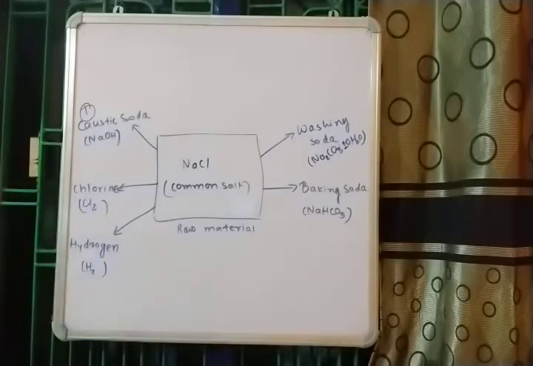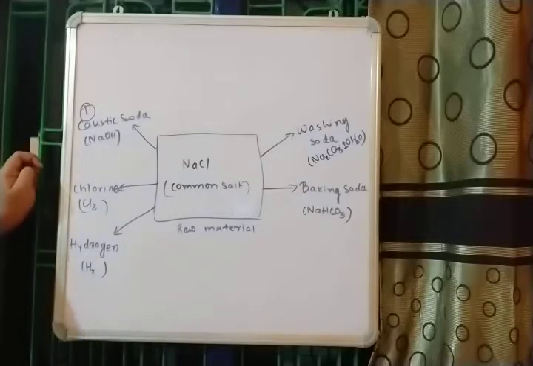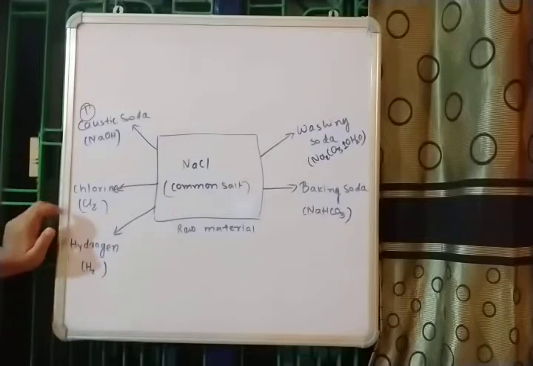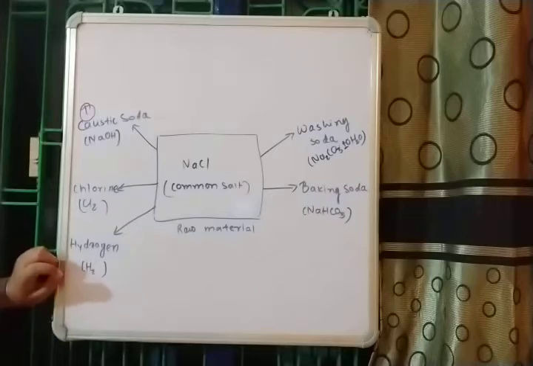Bleaching powder is a very common household name which is used for cleaning algae and fungus, etc., and it is also used for cleaning water. So in order to produce that bleaching powder, chlorine gas is used. Similarly, hydrogen gas is also used for different other industrial purposes.